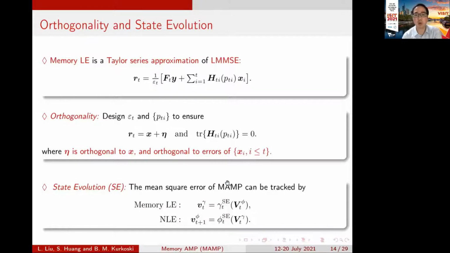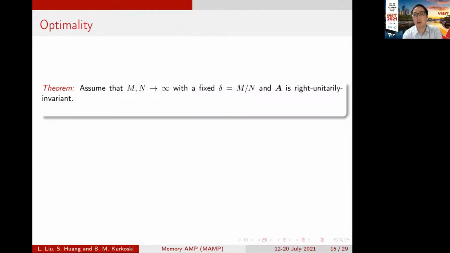And the mean square error of memory AMP can be tracked by these formulas. Different from AMP, OAMP and VAMP, which just use a scalar variance for the state evolution, since memory is involved, we need a covariance matrix for the state evolution of memory AMP. This is the most important property of the memory AMP.